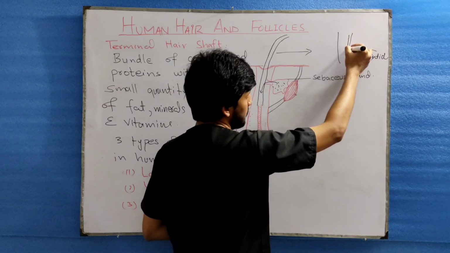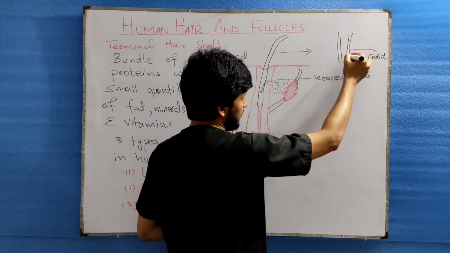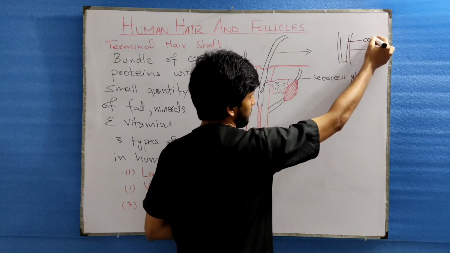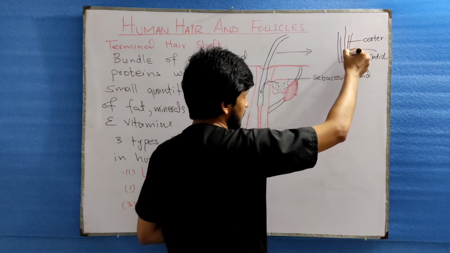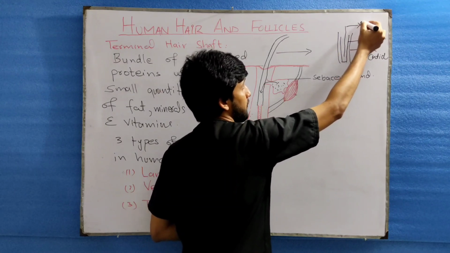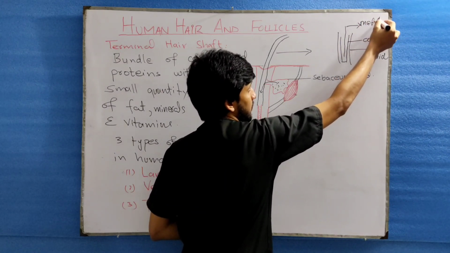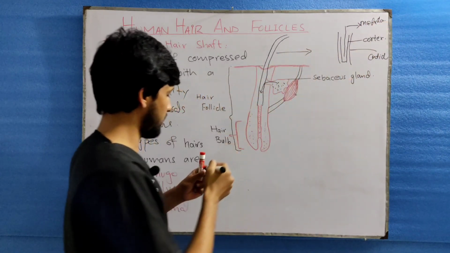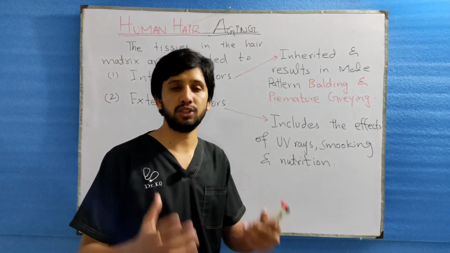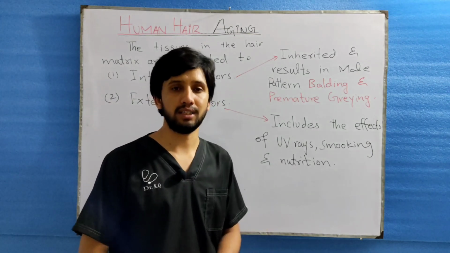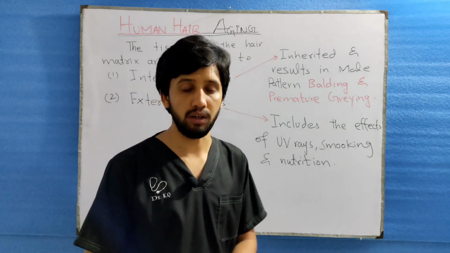Then this inner portion is the cortex, and the third portion, present just in the center, is the medulla. So these are the three structures which make up the terminal hair shaft. We have discussed the basic structure of the human hair. Now we will discuss the aging process of the human hair.